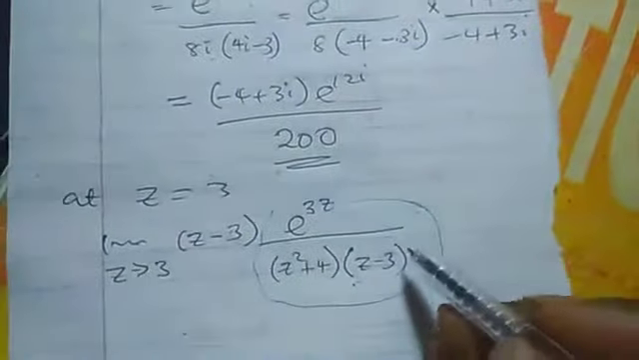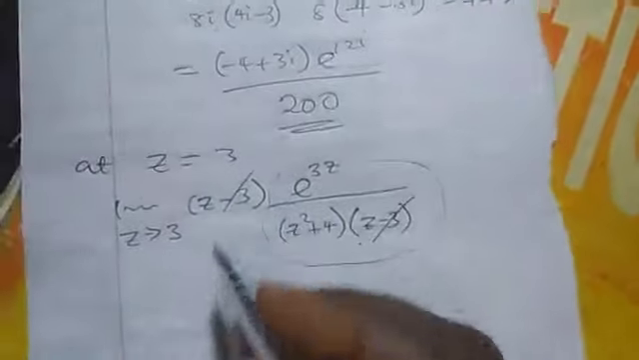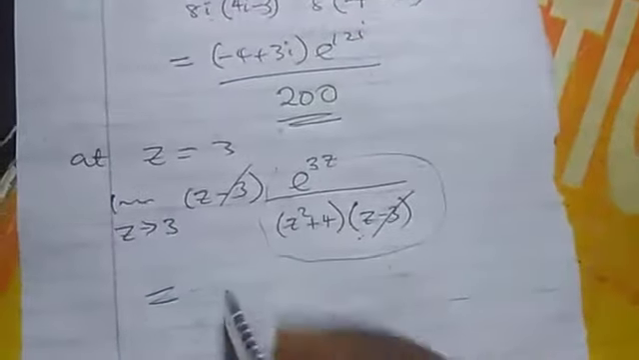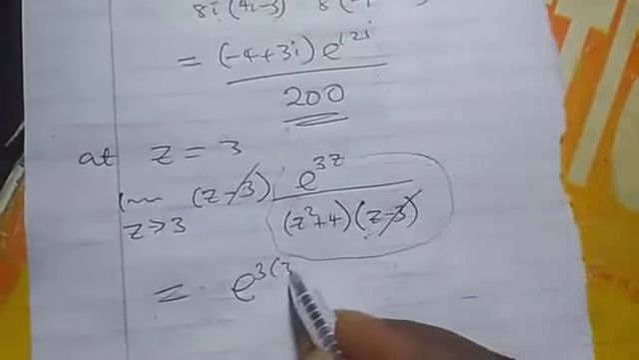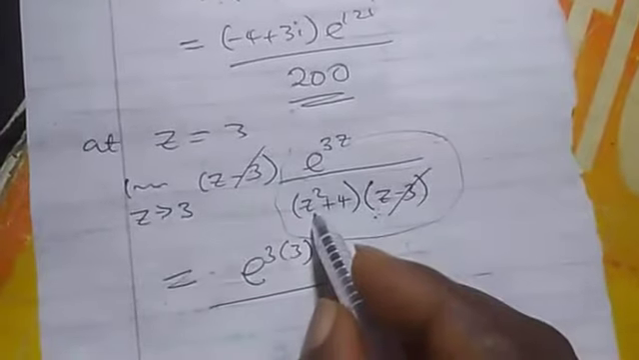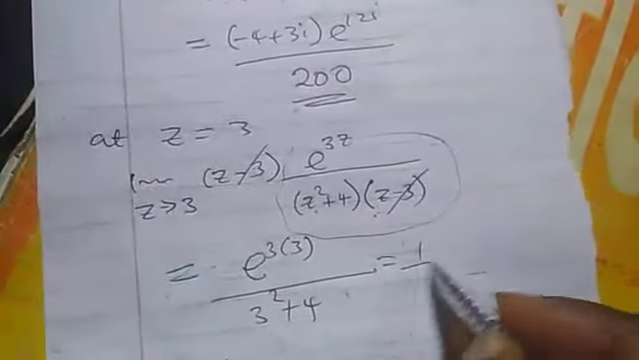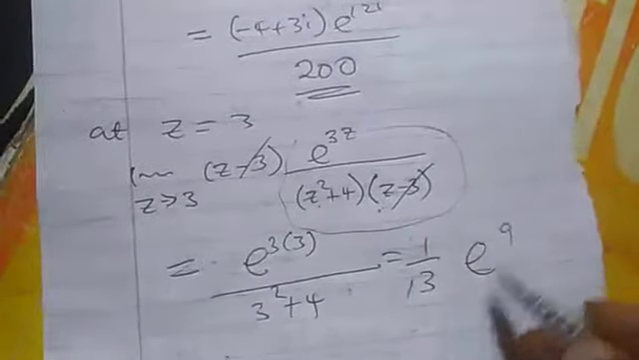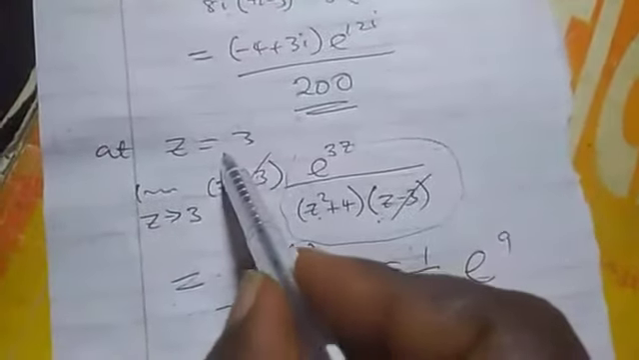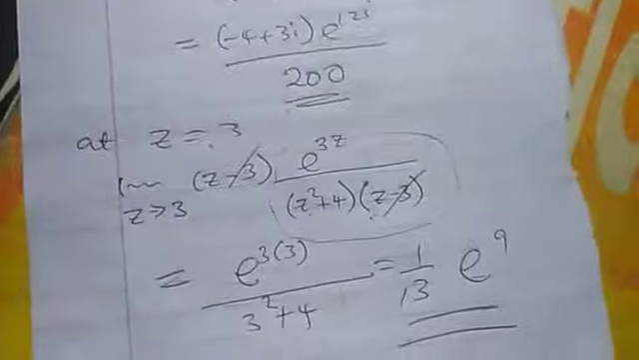From this place now, z minus 3 cancels each other. So we cannot put z to be 3. This is exponential 3 into 3 over, well, this is what we are going to have left, 3 squared plus 4. So this should be 1 over 13 exponential 9. So that is the residue at z is equal to 3.